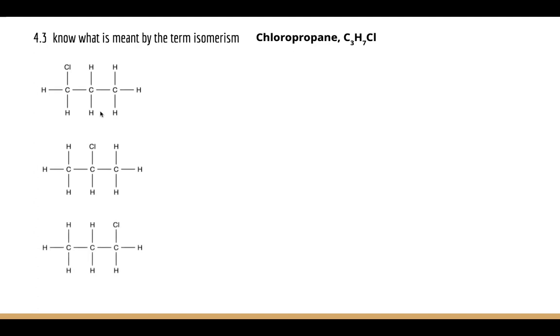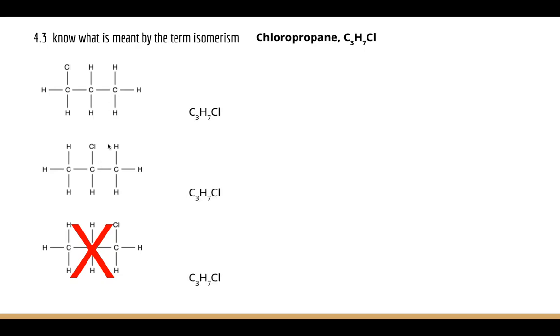Let's look at one more example, chloropropane, C3H7Cl. What we've got is propane, but we've replaced one of the hydrogen atoms with a chlorine atom. So this is chloropropane. Here, what we've done is we've moved the chlorine onto this carbon, moved the hydrogen onto that one, and we've made something different. Is this any different? Well, it seems as if we've moved the chlorine atom from carbon number 1 onto carbon number 3, but as before, if you were to look at it from behind, you'd see that this and this are the same. So that's not a new isomer. We've got 2 isomers of chloropropane.